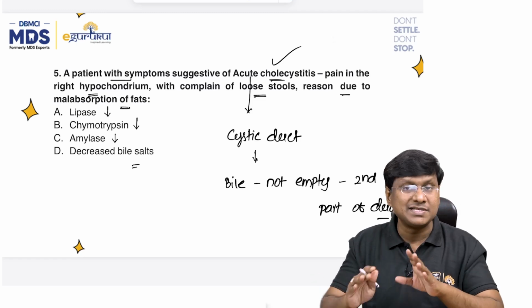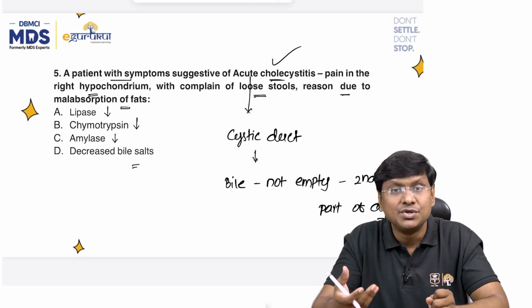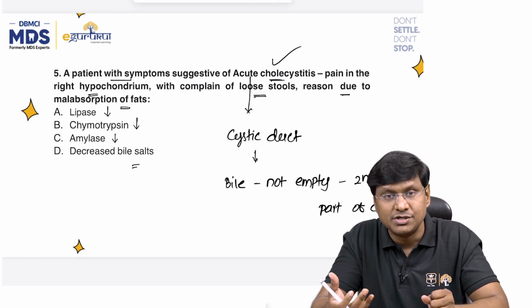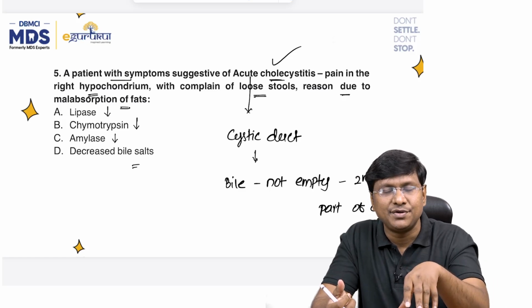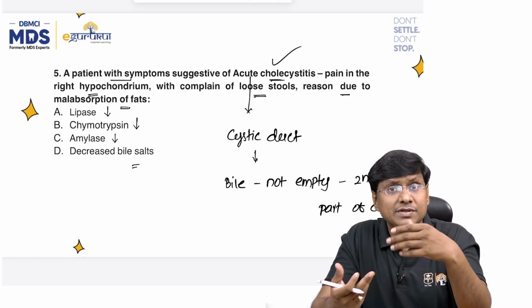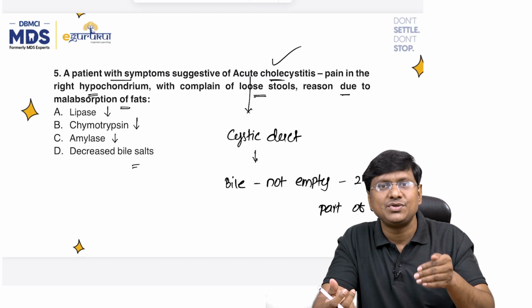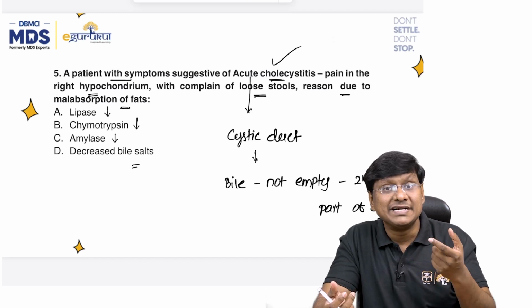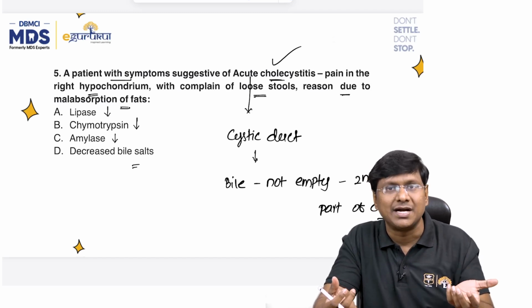Right, it will not empty into the second part of the duodenum. So that means your bile acids and bile salts, which have to be released into the second part of the duodenum, don't get released. Thereby, once there is a decrease in your bile salts, what happens? The emulsification of the fat does not occur.